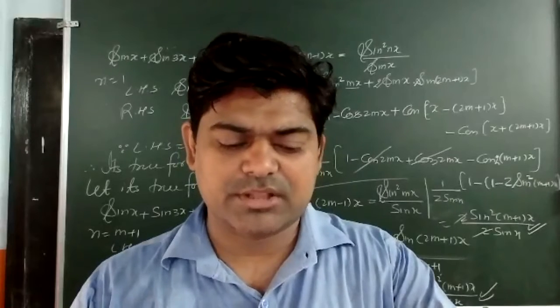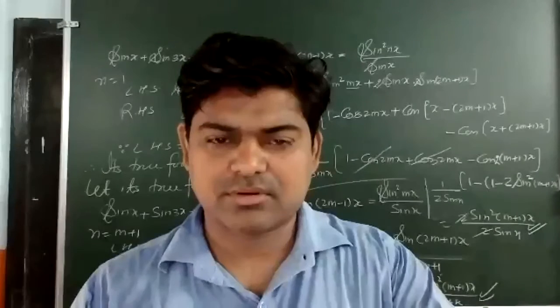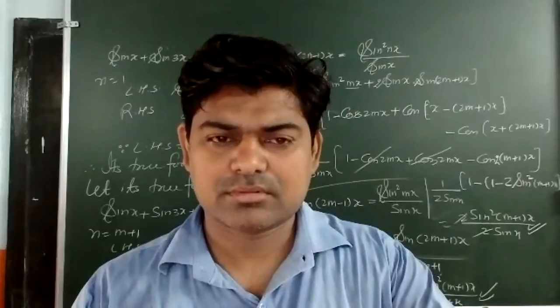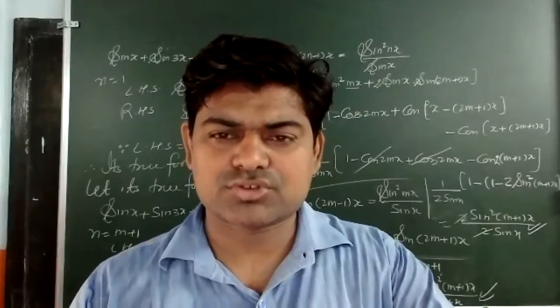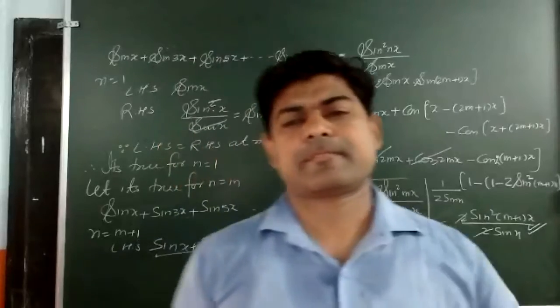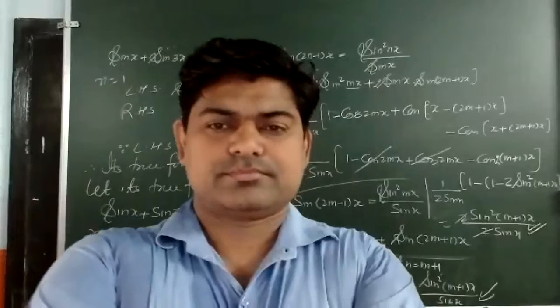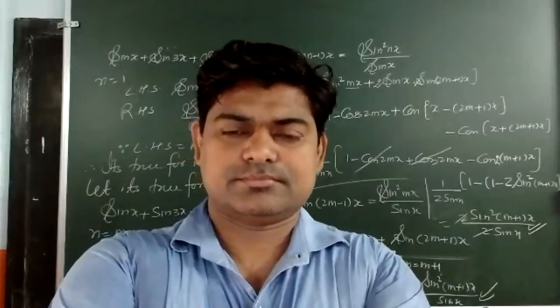It's written: in a survey of 25 students, it was found 15 had taken mathematics. Got this question or not? Yes, sir. Explain it.